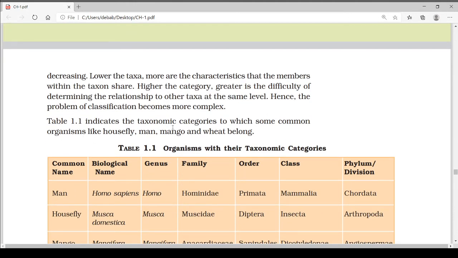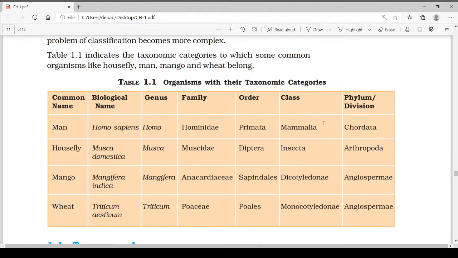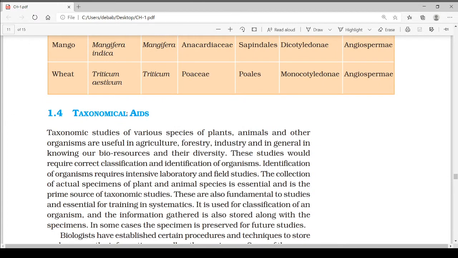Here, table 1.1 indicates the taxonomic categories to which some common organisms like housefly, man, mango, and wheat belong. These are some classifications, that is, phylum or division Chordata, Arthropoda. This belongs to kingdom Animalia. This too belongs to kingdom Plantae. The rest are written here. You can see it. Next topic is taxonomical aids.